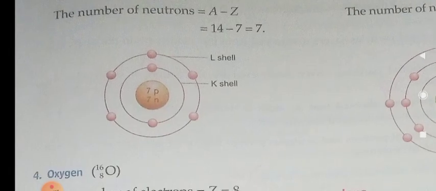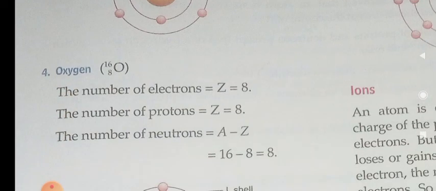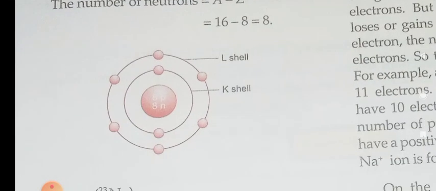And we are going to arrange the 7 electrons. So first shell 2 electrons, next shell 5 electrons. Okay, then oxygen: number of electrons is 8, protons is also 8, and neutrons, mass number is 16, so 16 minus 8 is 8. Number of neutrons is 8, and the electron arrangement is first 2 electrons in the first shell, and from the 8 electrons 2 are arranged, so 6 more electrons in the outermost shell.